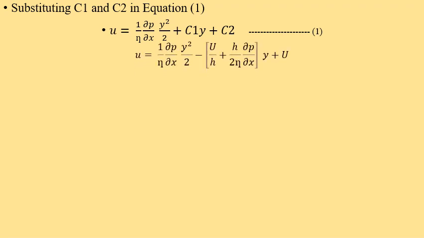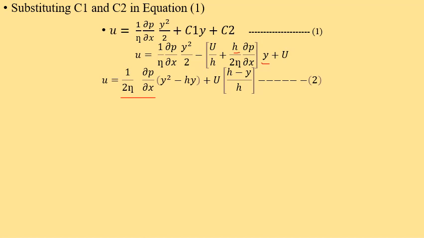The expression for c1 that we got is minus of U by h plus h by 2 eta del p by del x, and for c2 we got U. Substituting it in equation number 1 and simplifying, we get u equal to 1 by 2 eta del p by del x, taking it outside, into y square minus h into y, plus U into 1 minus y by h, because here we have U and minus U by h.